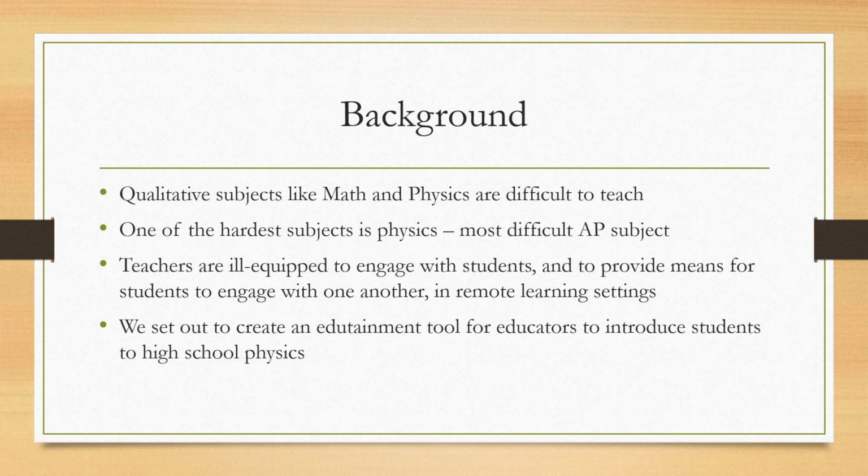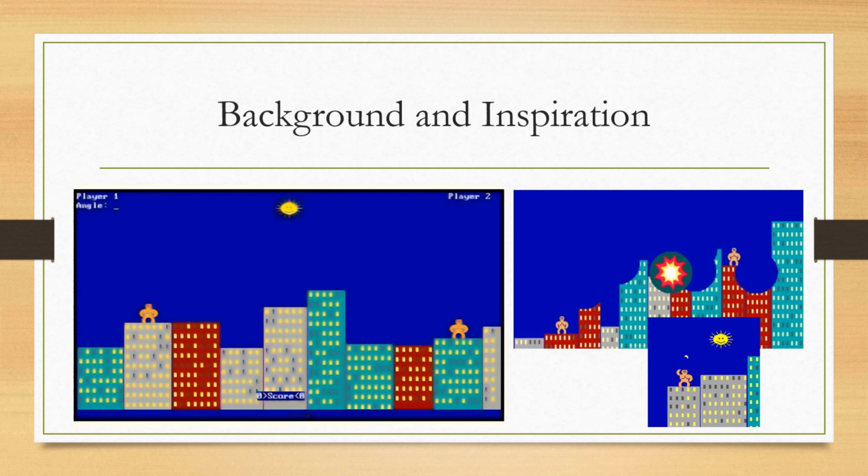Specifically, we focused on introductory high school physics, one of the most challenging subjects to tackle for the first time. In keeping with the theme of Control-Alt-Create, we took inspiration from another educational game from the history of computing. In 1991, Microsoft released a programming language and environment called QBASIC to teach first-time programmers how to code. One of the demo programs they released was this game called Gorillas, an artillery game where two players can guess the velocity and angle in order to try to hit their opponents.